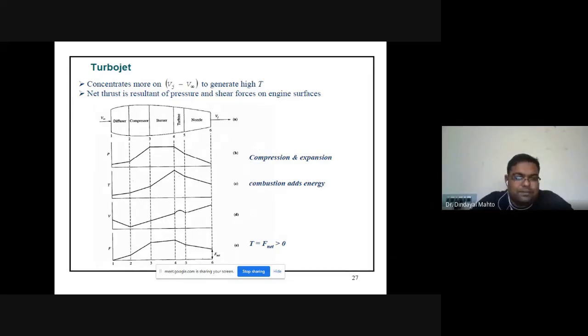Similarly, we can plot the temperature variation. In the diffuser, there will be a slight change in temperature. Then in compression, there is a further change in temperature. A significant change in temperature occurs in the burner. Then temperature decreases on the way through the turbine and nozzle. The third one is the specific volume variation, and the last one is the thrust variation. At the start, there will be a very negligible amount of thrust. The final thrust will be more. So net thrust is Tf at exit.